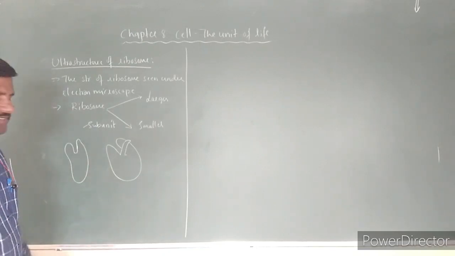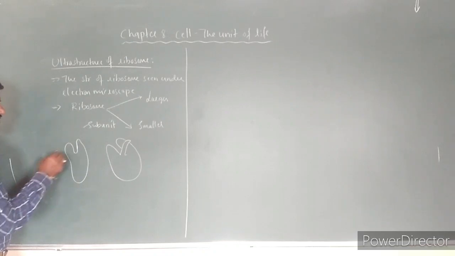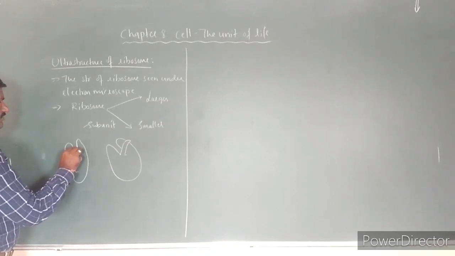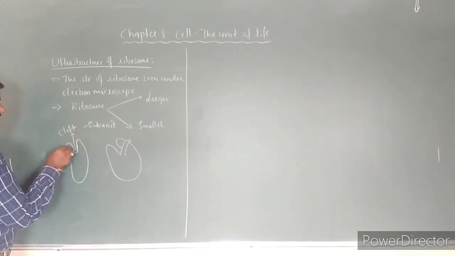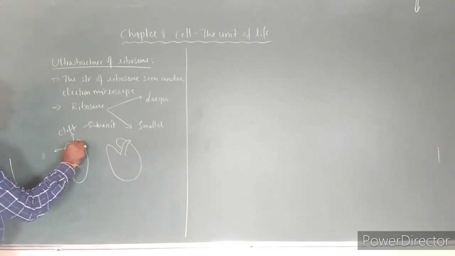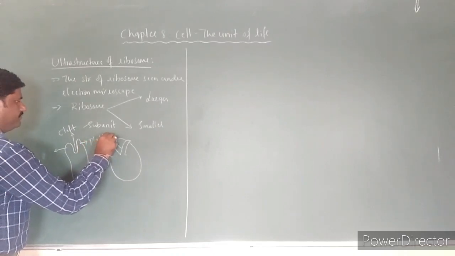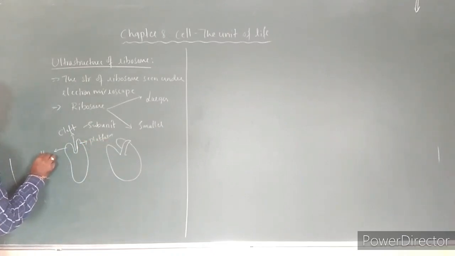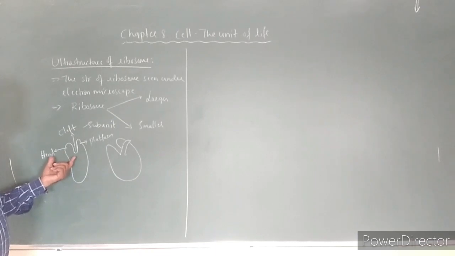These are the two subunits that we come across over here. The smaller subunit has a middle cleft, this is called the platform, and this is called the head. So these are the three parts that we come across in the smaller subunit.